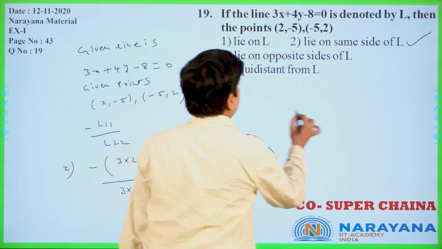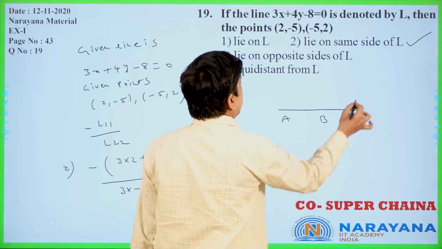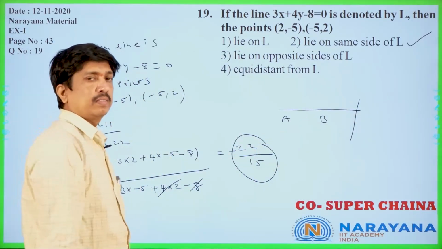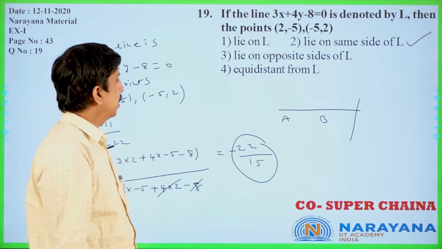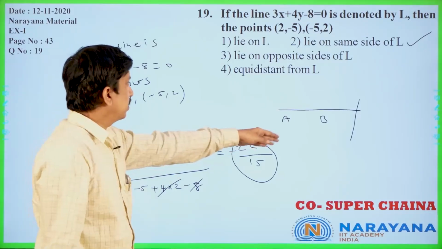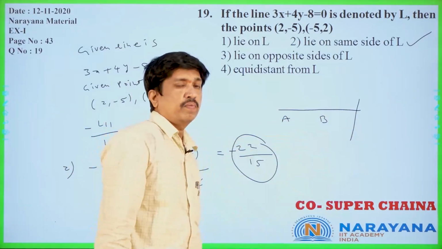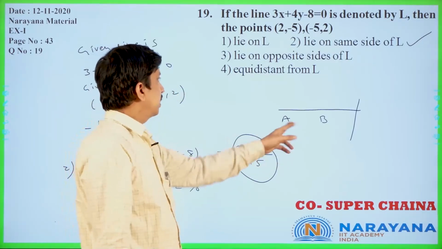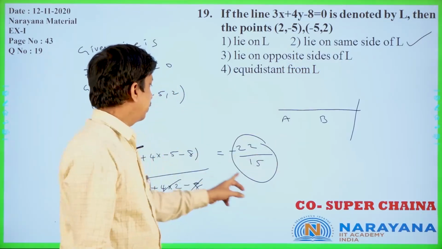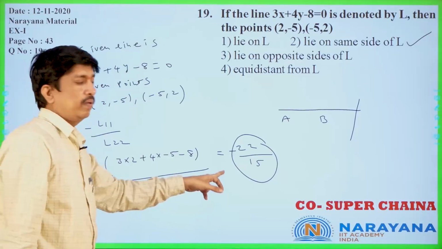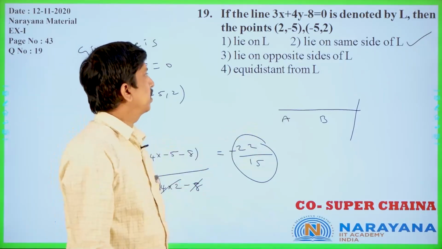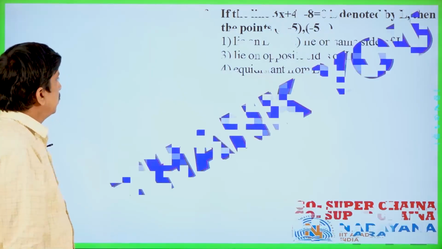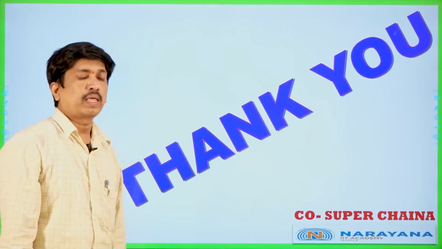Why? Because if you see, the 2 points are there, A and B. This divides externally, which means m by n is less than 0, like that you are getting. Is it clear or not? So here that means it is outside of AB. If we are getting this, what will happen? They are on the same side only. Lie on the same side. Why? Because we got the negative sign. If you get the negative sign, they lie on the same side. That is the right answer only. Now, this is the end of the session. Thank you very much.